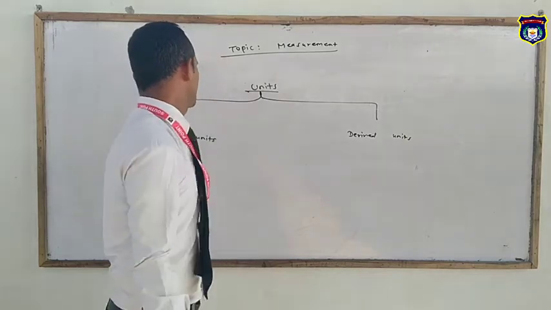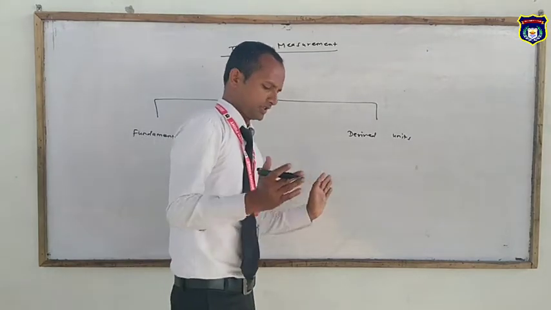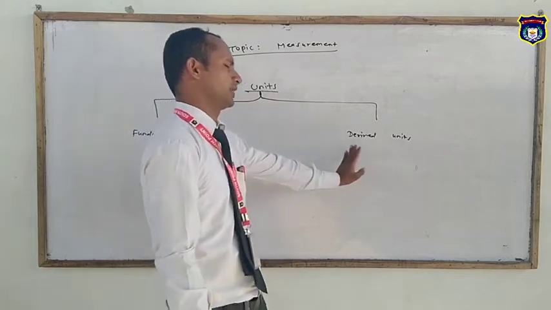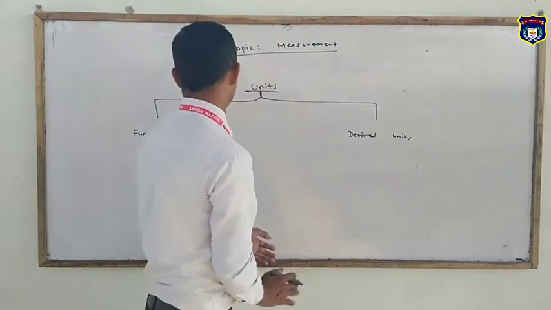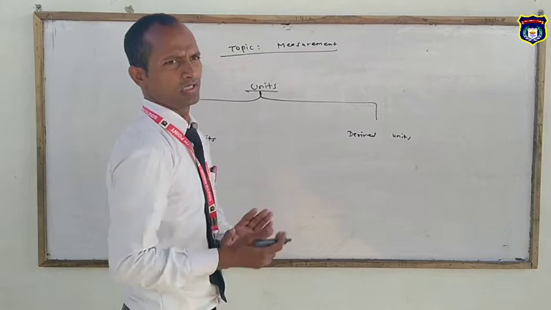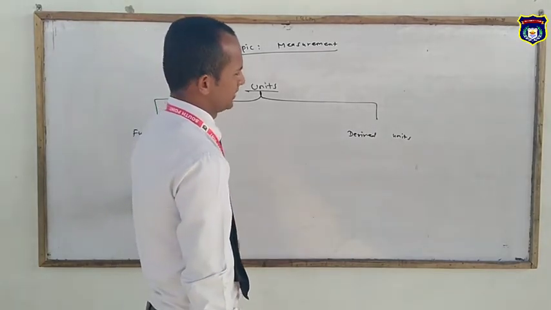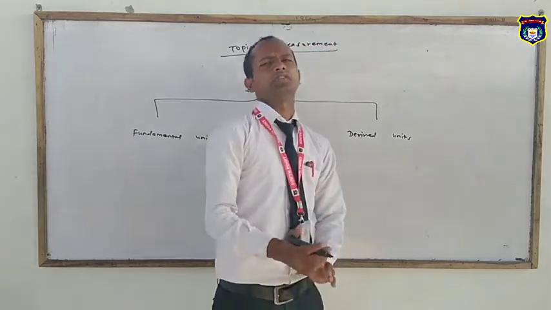As physical quantities were divided into fundamental quantities and derived quantities, the same thing applies here. The units related to fundamental quantities are called fundamental units, and those related to derived